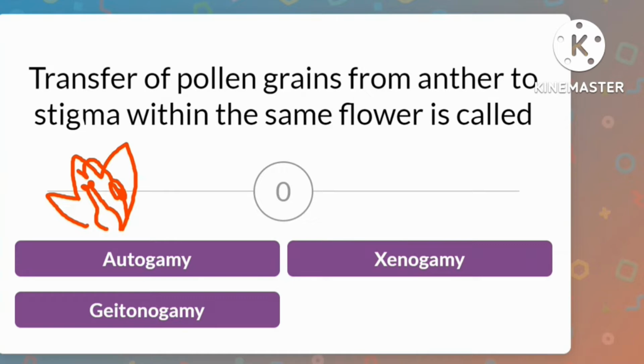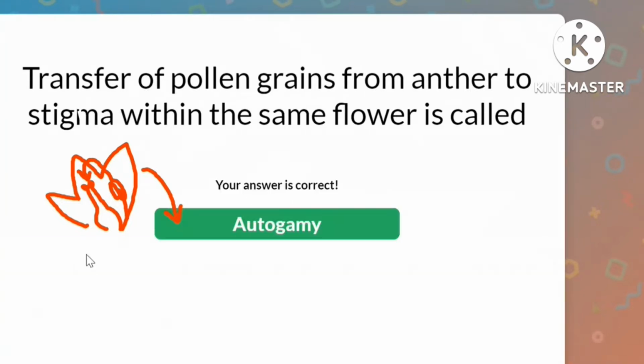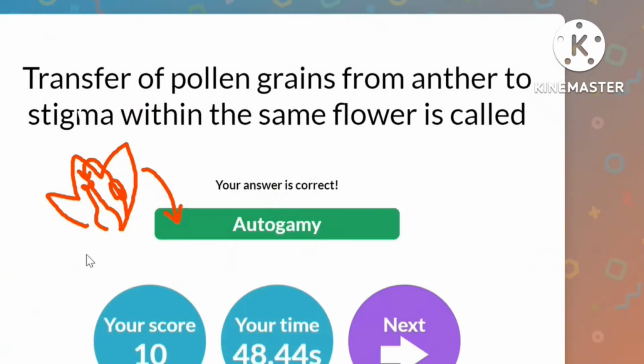So if pollination takes place within the same flower, then it's called as autogamy. And the answer is correct.